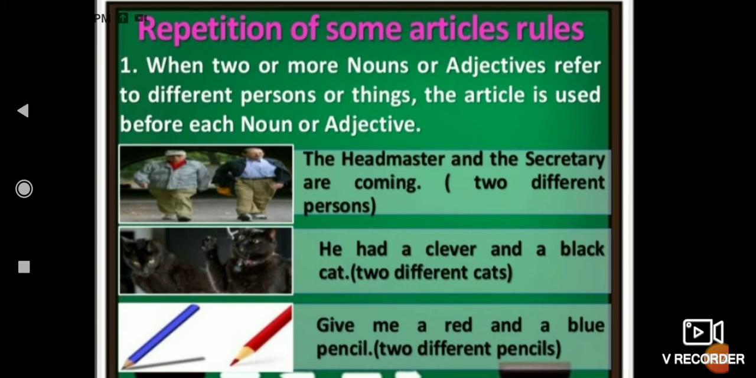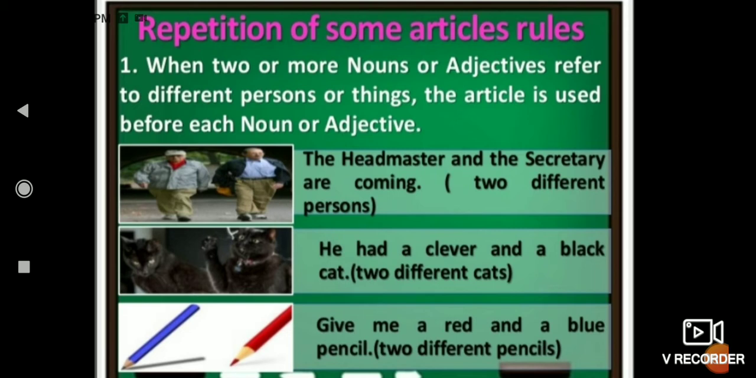Look at the sentence: "The headmaster and the secretary are coming." Here we are not talking about one person, we are talking about two different persons at different posts. Headmaster and secretary are two different persons. So when two or more nouns refer to different persons, the article "the" is repeated with each noun or adjective.